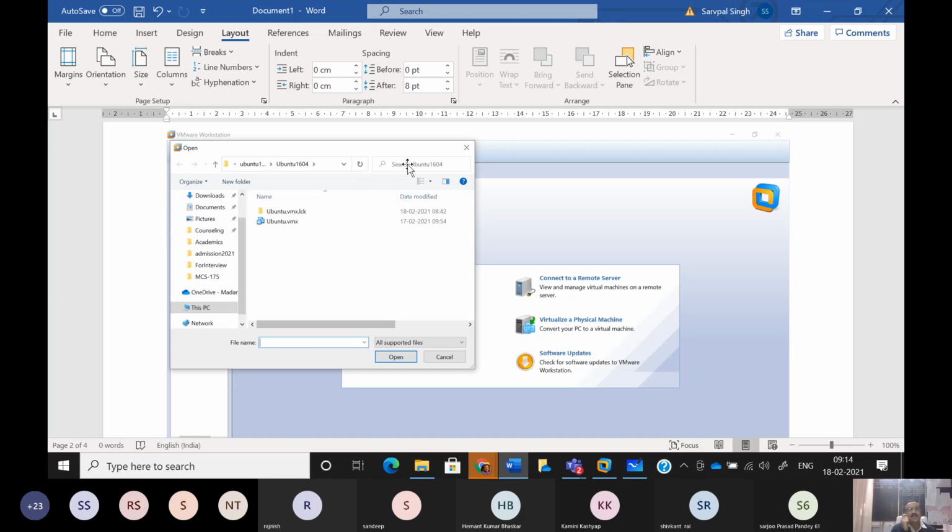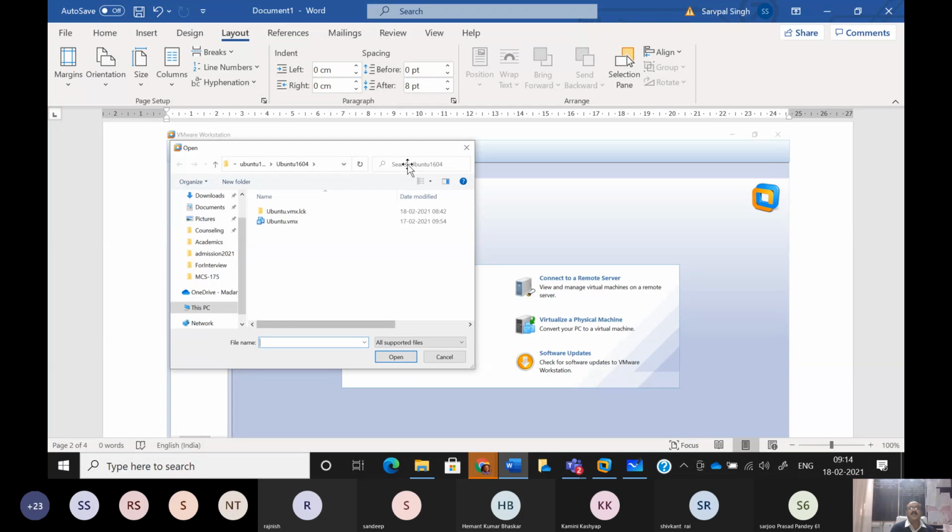ठीक है, but here since I am having this Ubuntu as a compressed folder, I am having only two pieces. One is the VMware workstation, and second is the compressed folder of Ubuntu. So I'll first decompress that Ubuntu folder once it is copied to my laptop, and I'll remember where I have uncompressed it. तो जहाँ पे भी आपने उसको decompress किया है, आप उस फोल्डर को या उस डायरेक्टरी को याद रखें, एंड देन you run that VMware setup.